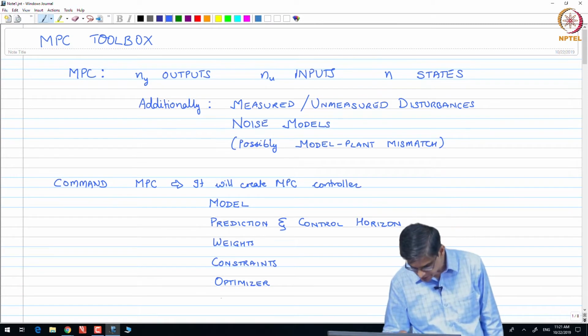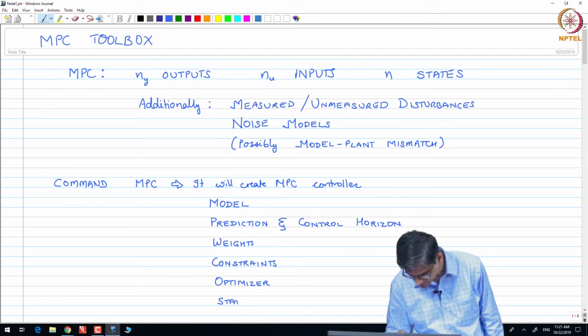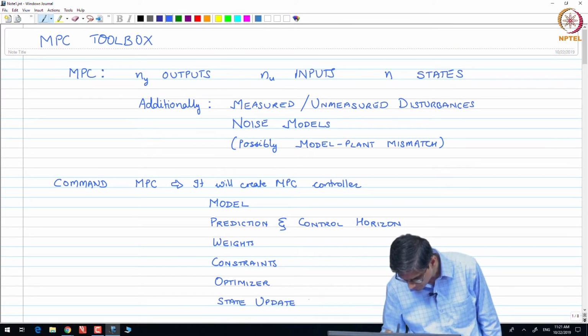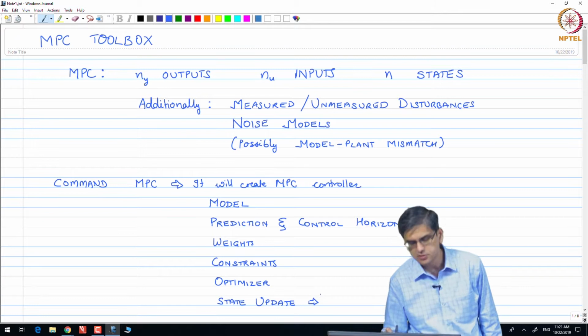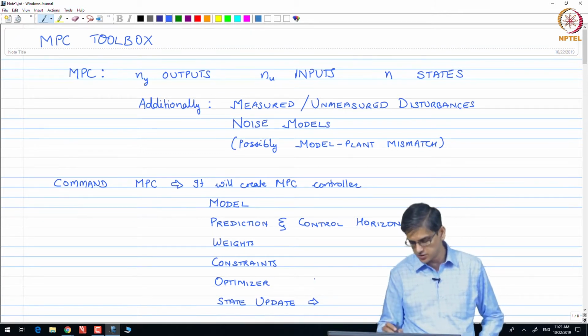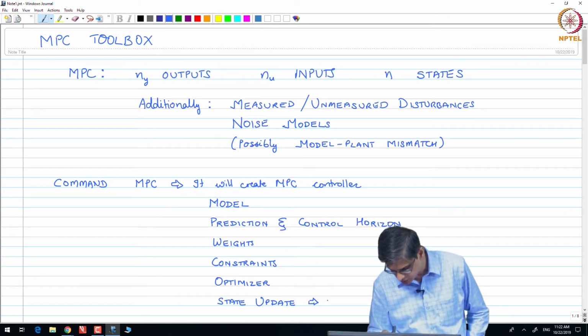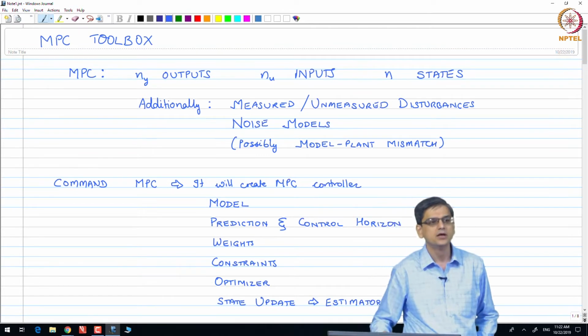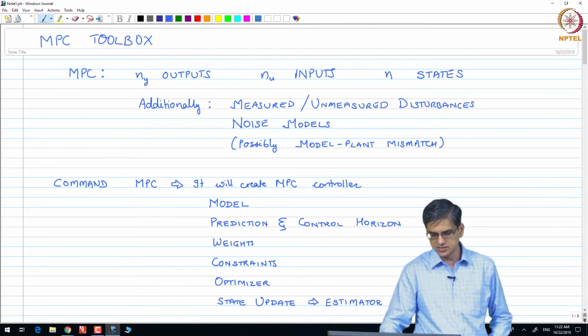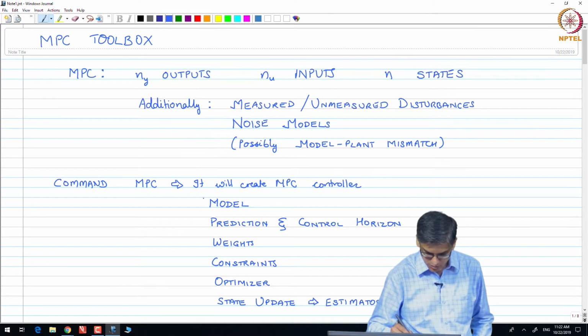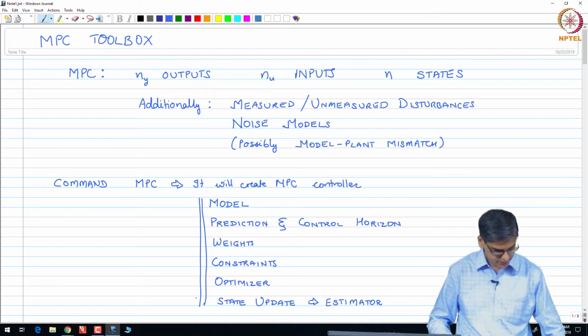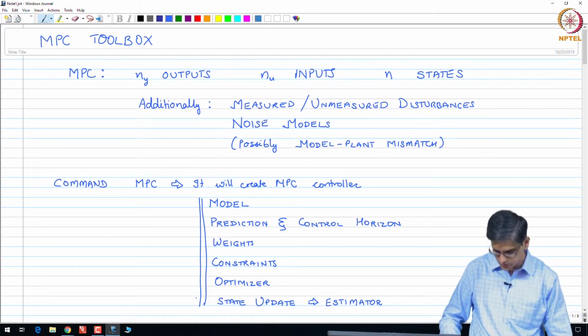So, state update, which from the previous to previous week, we know this is some kind of an estimator. Okay. And there might be a few other things that the MPC controller would require. Okay. So, this is what we know.